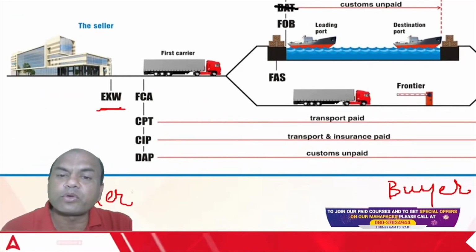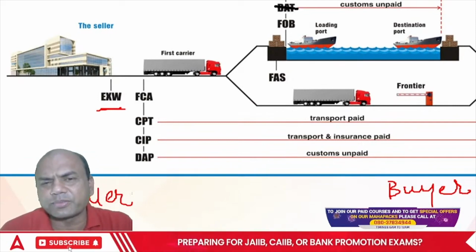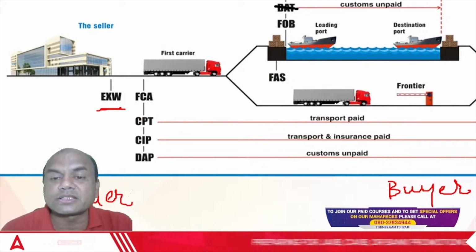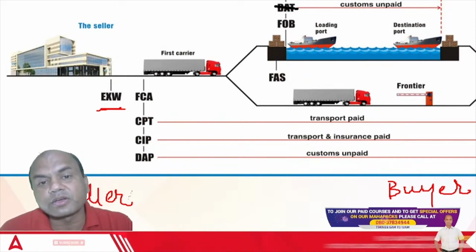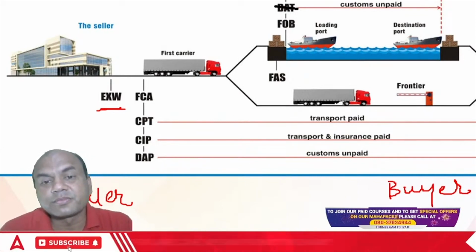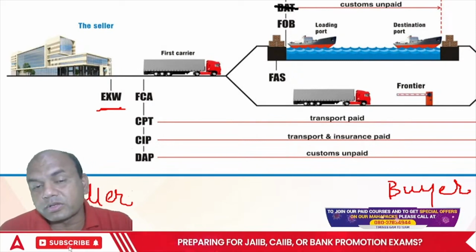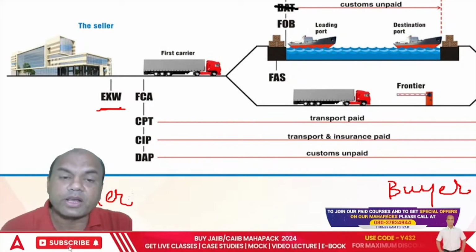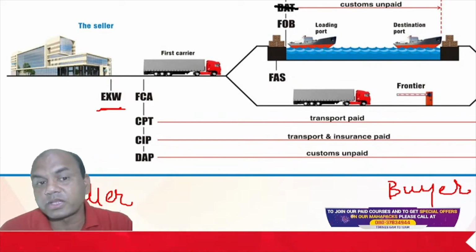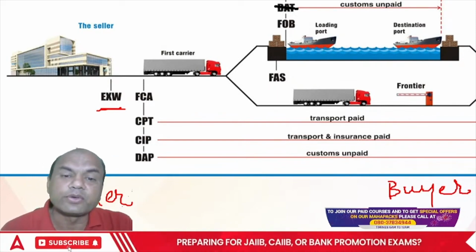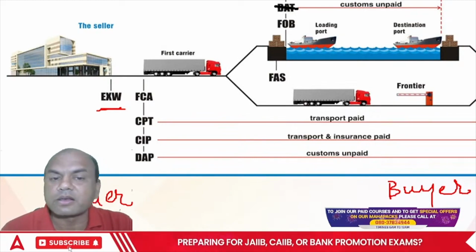Now if I have to transfer the goods, I said 90% is done through ship, but the remaining 10% is done through road and air also. So if I have to transfer the goods through road, then the Incoterms used are different. What are these Incoterms? Firstly we have FCA, free carrier.